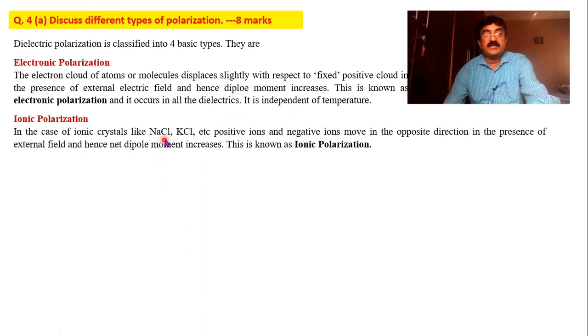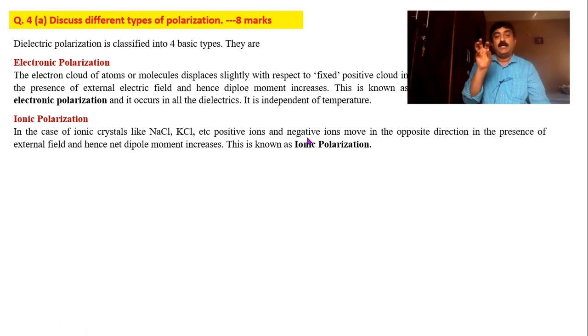In case of ionic crystals like sodium chloride, potassium chloride, etc., the polarization is not due to electrons, it is due to ions. In case of sodium chloride, you have Na plus, you have Cl minus. When you apply the electric field, Na plus, Cl minus, they move away or towards each other due to applied electric field. As a result, dipole moment comes into picture.